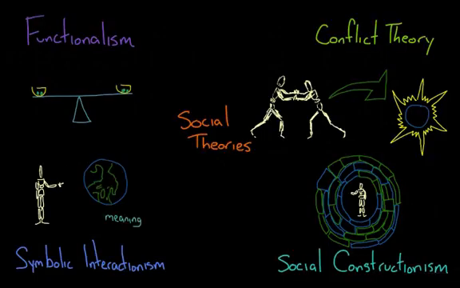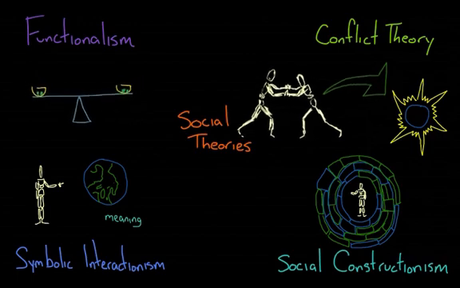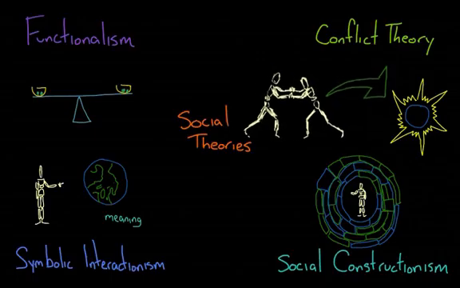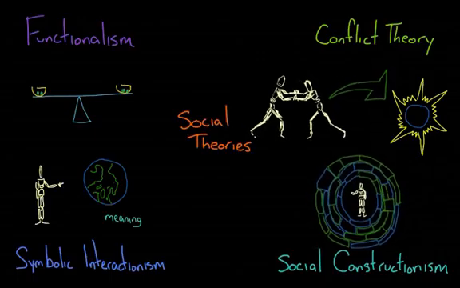So, to sum up this summary, we have functionalism, looking at the stability of the society; conflict theory, looking at how the society changes; social constructionism, discovering how things are given value; and finally, symbolic interactionism, learning how individuals act.